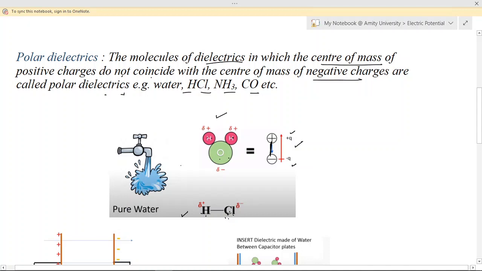So the center of the positive hydrogen ions and the center of the oxygen ion do not coincide, so they also behave like a dipole. This can be taken as a plus ion and a minus ion. They are not coinciding; there is a small separation, let's say 2a, between the center of the H ions and the center of the oxide ion. Two H ions in H2O, right? So this also behaves as a polar dielectric.